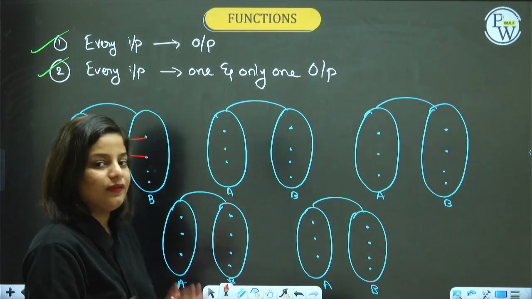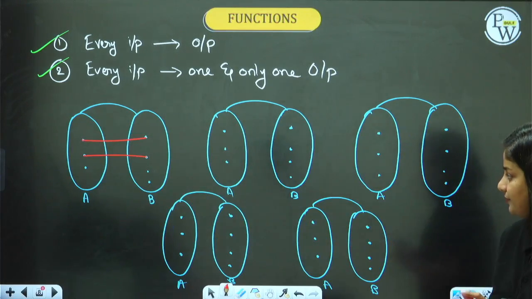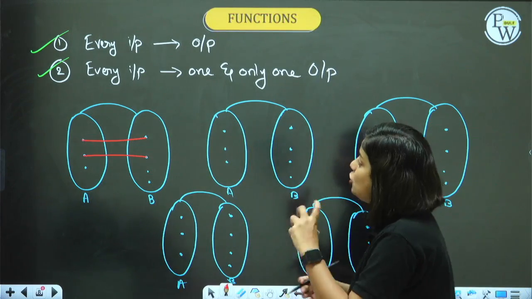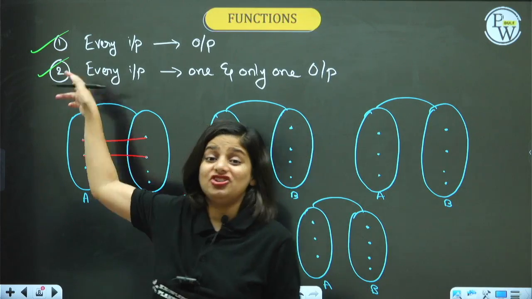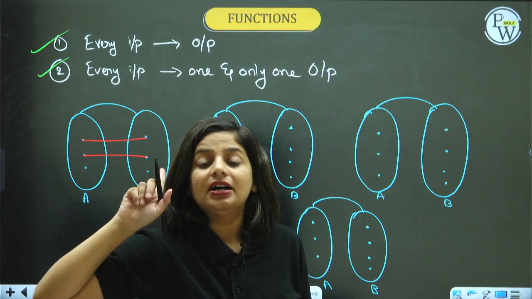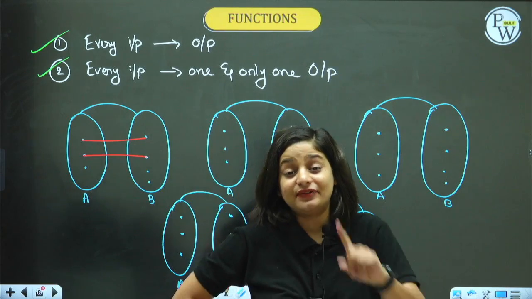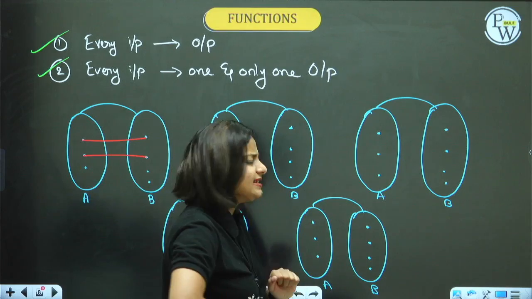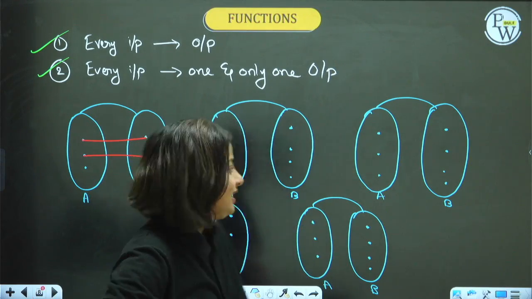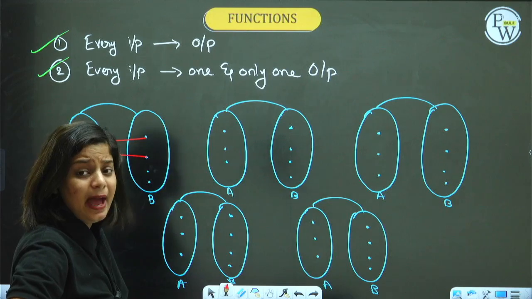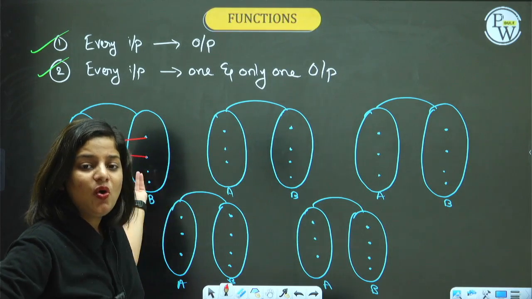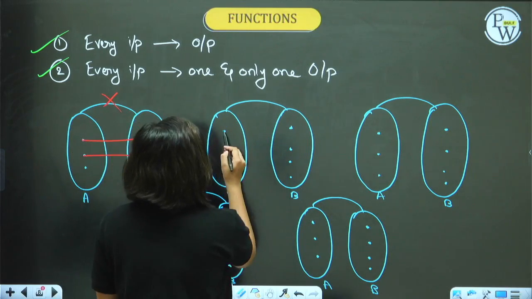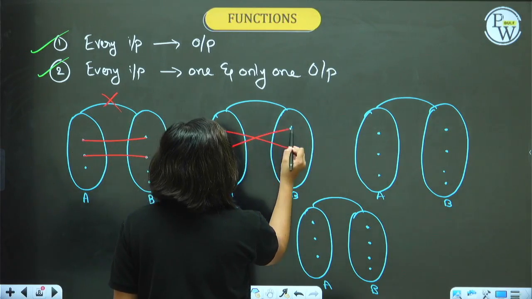Is this a function? Yes or no? It is not a function. Why? Because which condition is not satisfied? The very first condition is not satisfied. Every input should have an output. Here this input doesn't have an output, so lonely. This input doesn't have, that means you're giving an apple and you're not getting apple juice. There is no machine is not working. Can this be qualified as a function, guys?